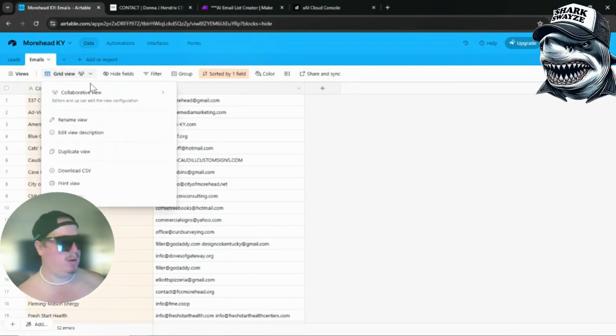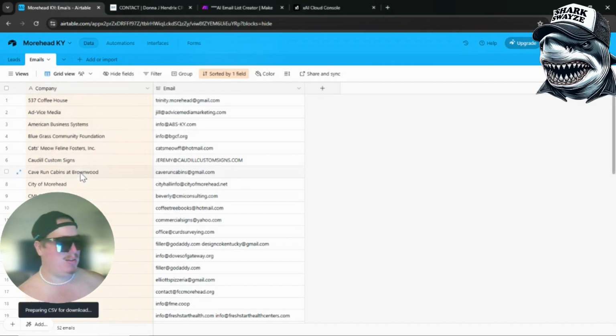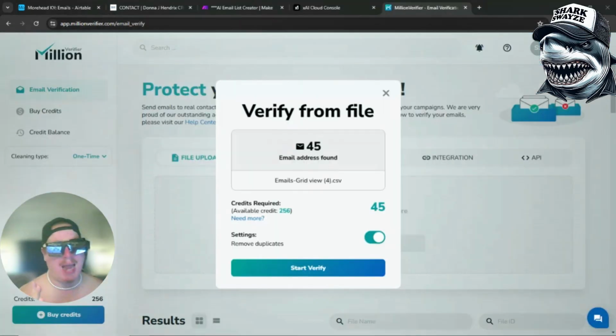So let's go ahead and go to grid view right here. Let's download CSV. All right. Now we have our clean email list. We have to verify these emails. So we're going to head over to Million Verifier, free, and we're going to upload our CSV file.